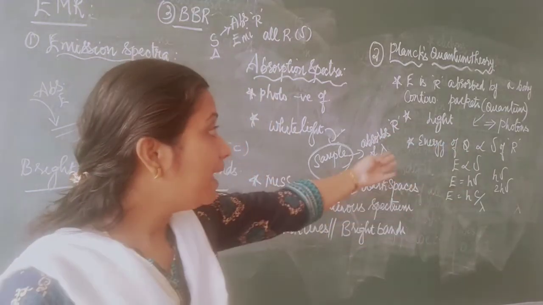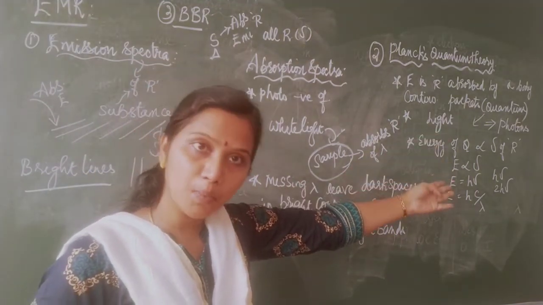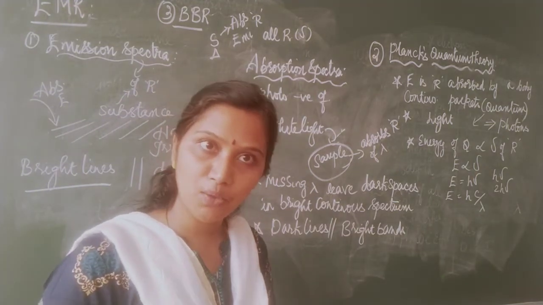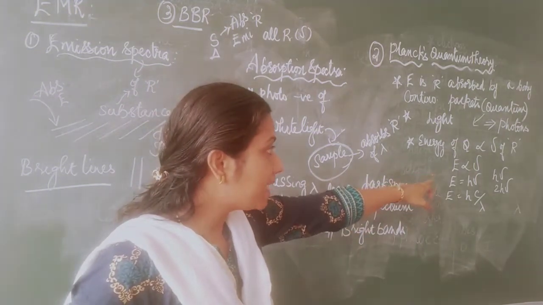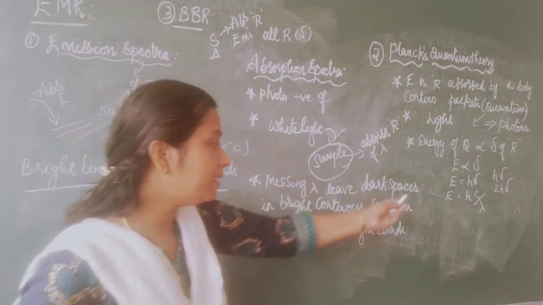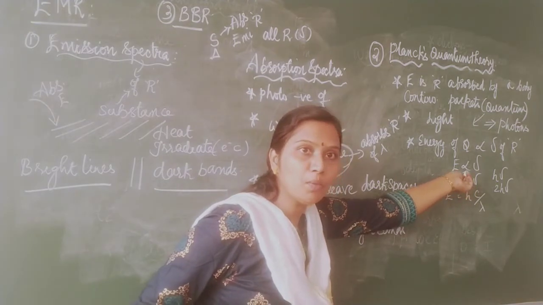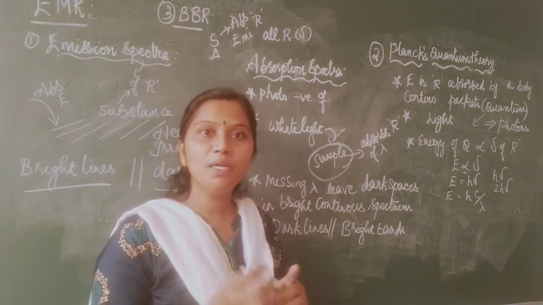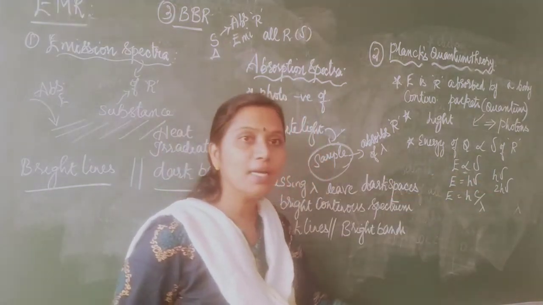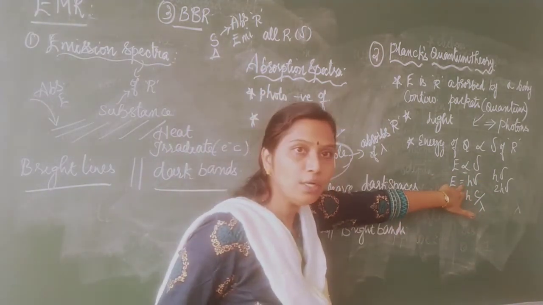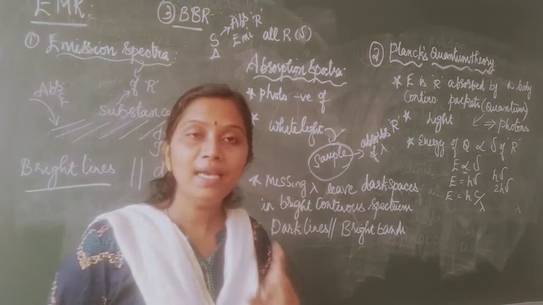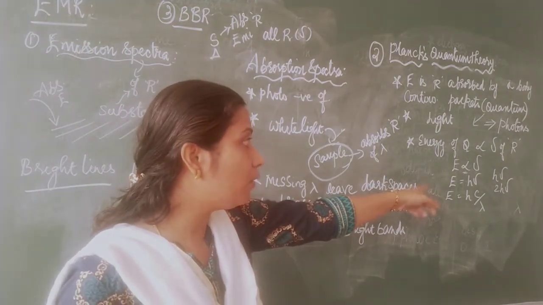Now, the energy of a quantum is directly proportional to the frequency of radiation. We have already seen what frequency and amplitude are. So energy is directly proportional to frequency. Whenever I remove a proportionality sign, I introduce an equal sign plus a constant. H is called Planck's constant. So E is equal to h nu.